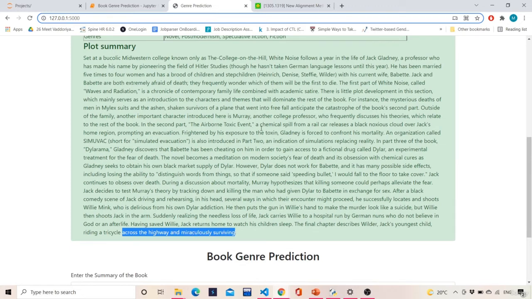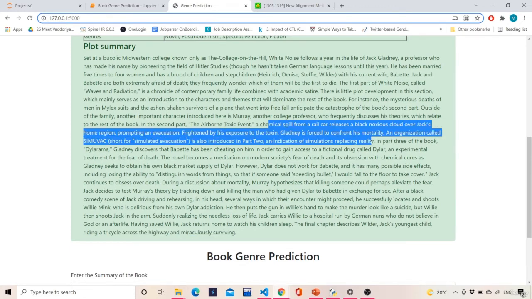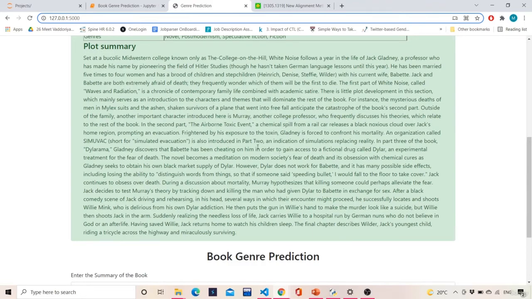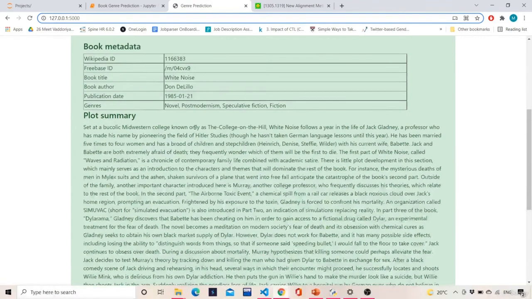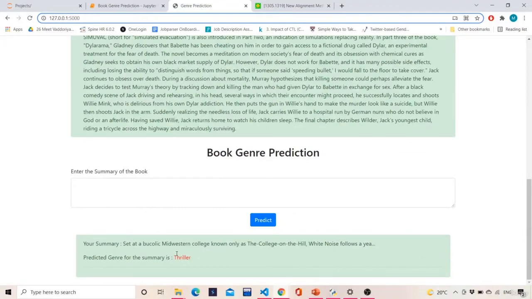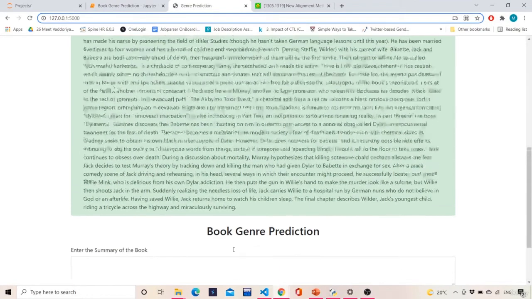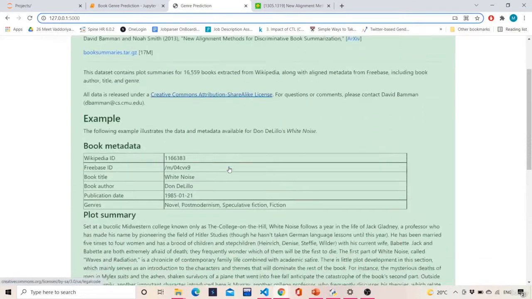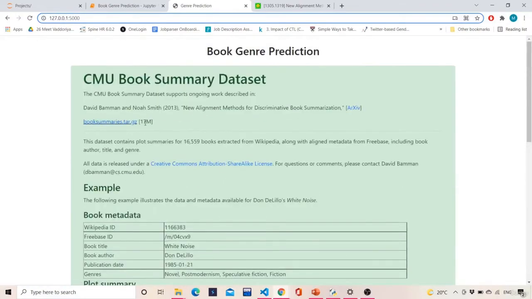So it is kind of surviving from a very big chemical spill, and then there is a lot of struggle happening. So it's almost a thriller only. So it is perfectly classified as thriller. So in the next video we'll look at the building of this project.